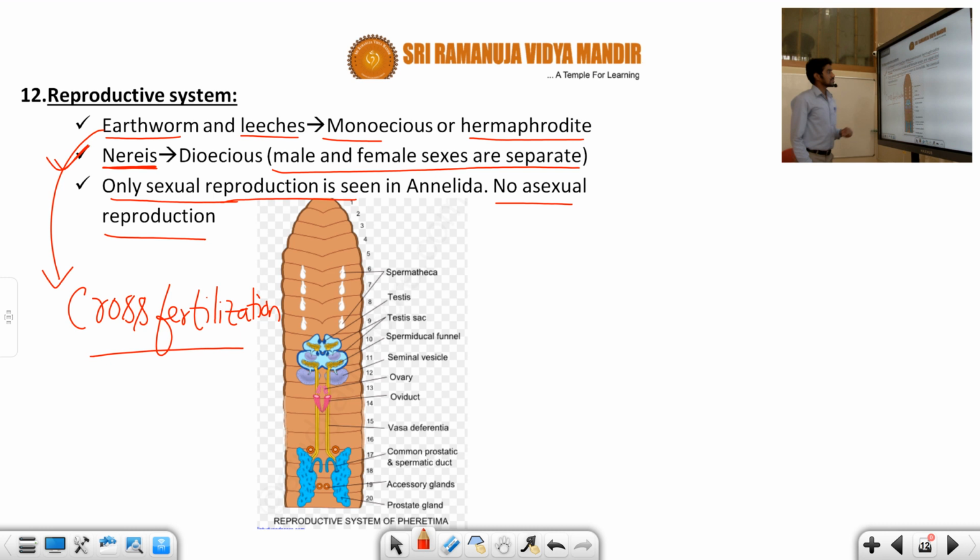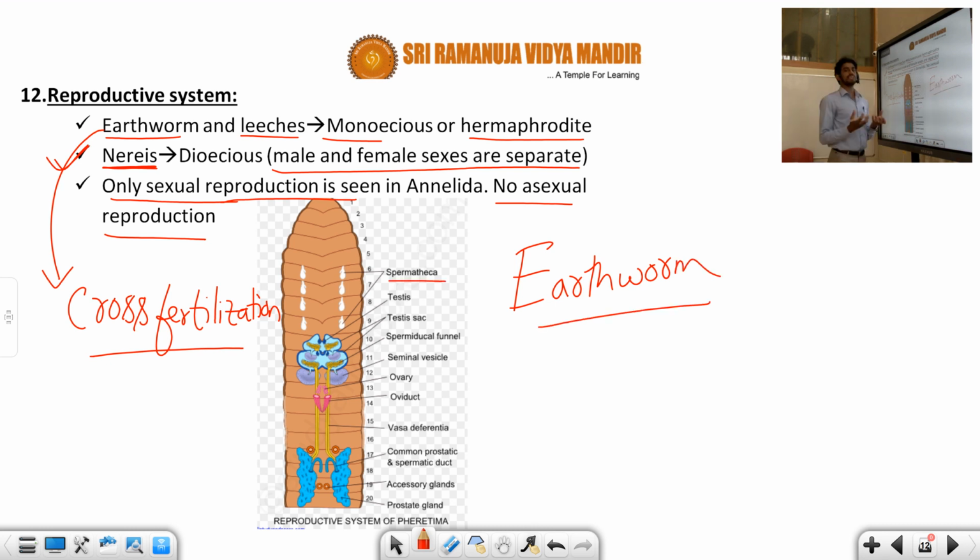Fine. This is a very, very important point, students. Now, again I am taking the example of the earthworm for a representation of where the sex organs are present. You can see the spermatheca, which is responsible for the storage of sperm. How many pairs of spermatheca are there? There are 4 pairs present, students. They are present in segments 5/6.